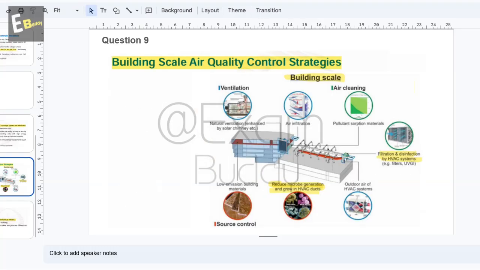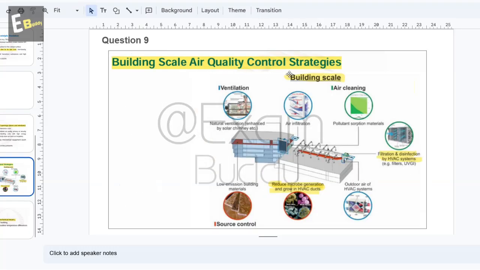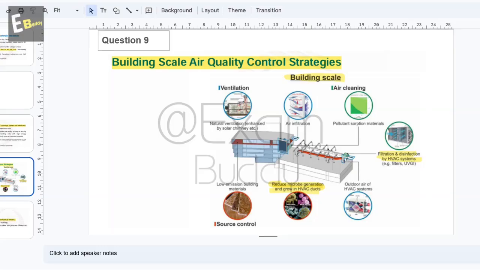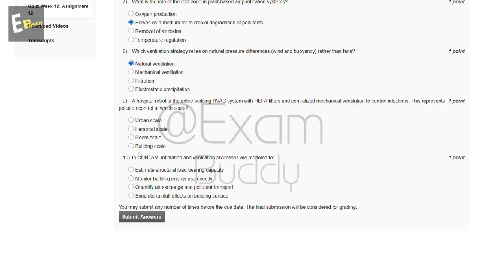So question 9, building scale air quality control strategies. Building scale filtration and disinfection by HVAC system reduce microbe generation and growth in HVAC ducts. So the answer of our ninth question is D, building scale.